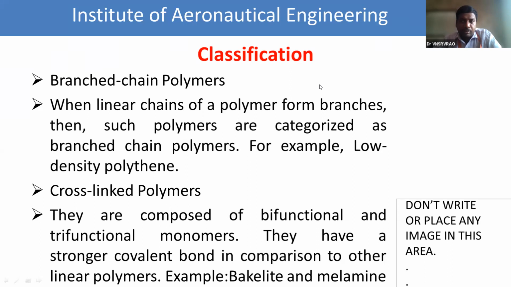Finally, a stronger covalent bond is produced compared to linear polymers. The best examples of cross-linked polymers are bakelite and melamine. Okay, ma? So this is about the second classification.